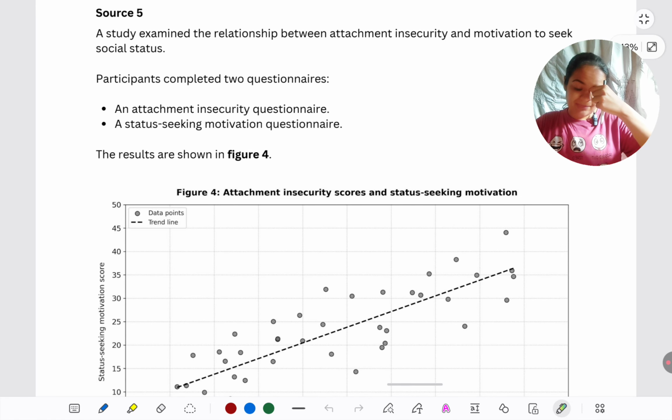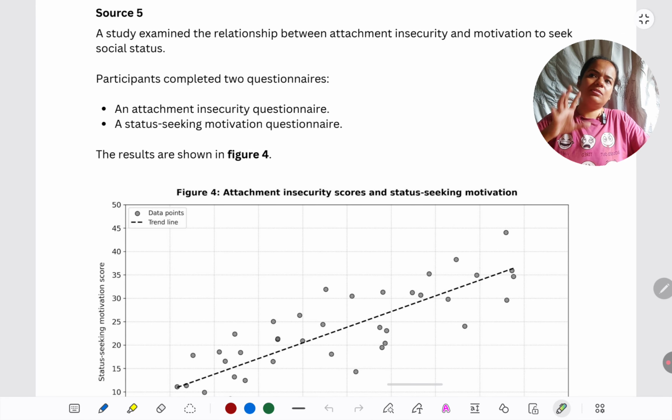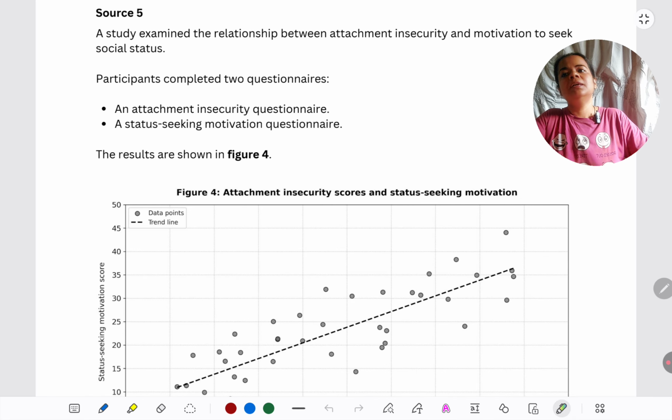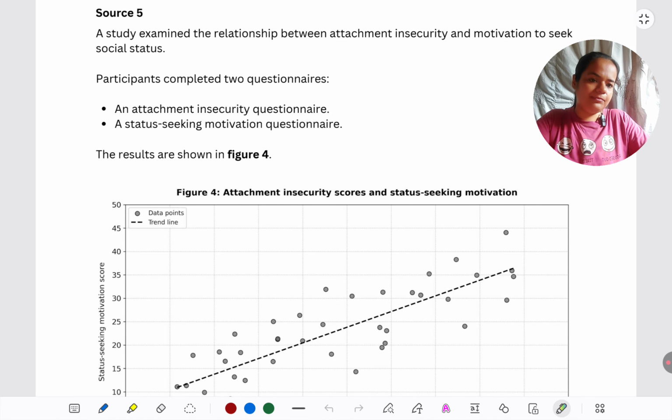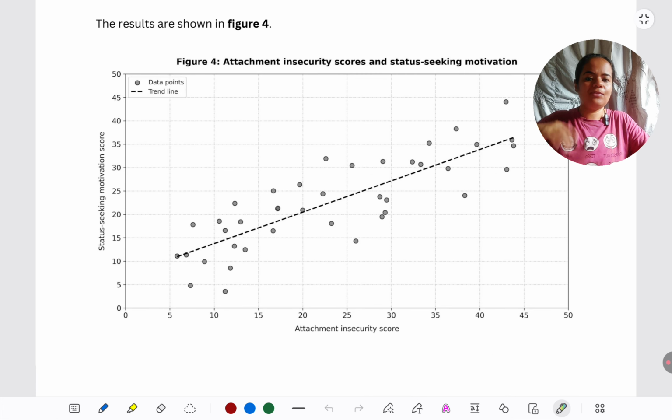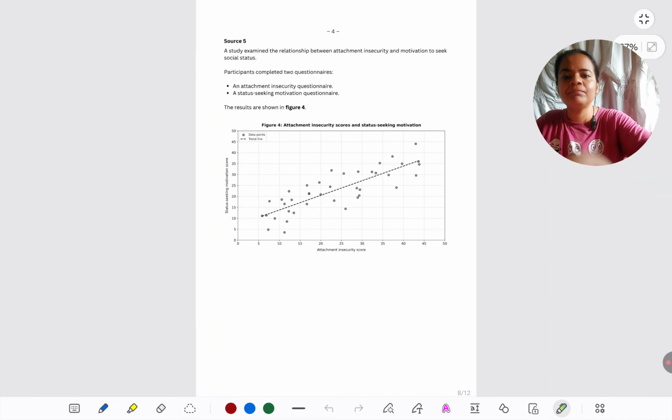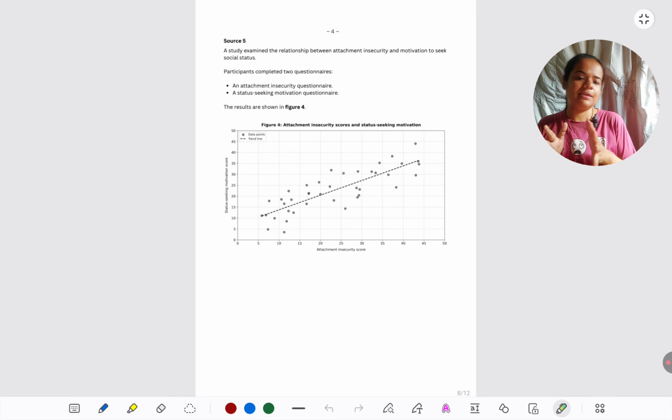And for source 5, we have a scatter graph. Last time also we had a correlational analysis. I think it was source 4. But in that we had the coefficients in front of us and we had the scatter graph. What if we don't have the coefficients directly? What if we have only the scatter graph, only the diagram? Then how can we use it to answer the 15 marker? That is what we'll be looking at today. So basically I've done a run through on how this set of data differs from the specimen set of data.